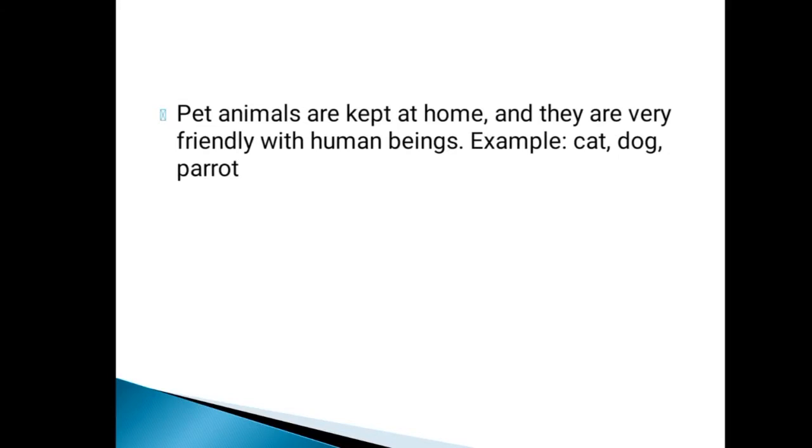Pet animals. First we have learned about farm animals. Next we are going to learn about the pet animals. Pet animals are kept at home. They are very friendly with human beings. Pet animals are kept at home, for example cat, dogs, parrot. So many types of pet animals are there.